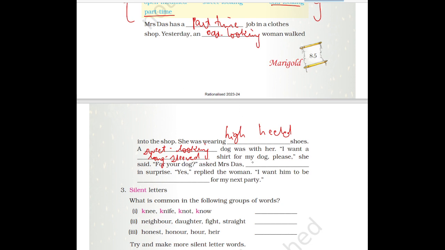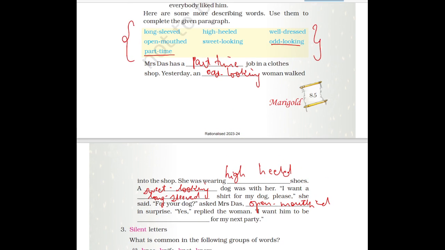Here, open mouthed will come. Open mouthed means he was surprised. Yes, replied the woman. I want him to be well dressed for my next party.